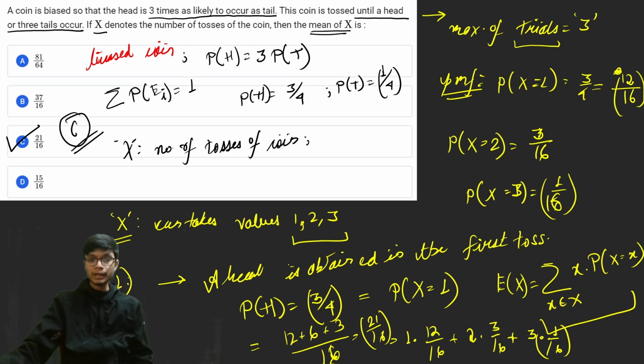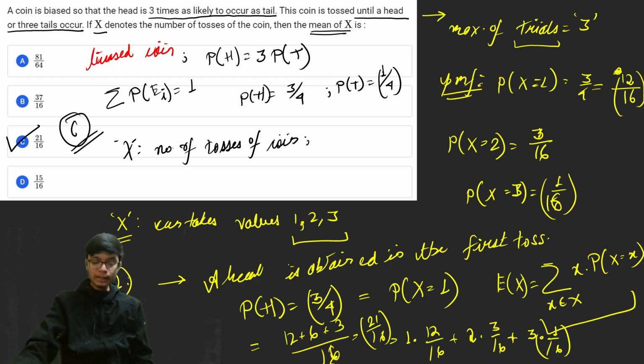Very simple problem. If you have studied this entire chapter and you have the basic concepts clear, then this question is just a cake for all of you. These types of problems are actually important because in many shifts these types of problems get repeated. That's why I have taken up the important problems of probability. I hope you are getting my point.